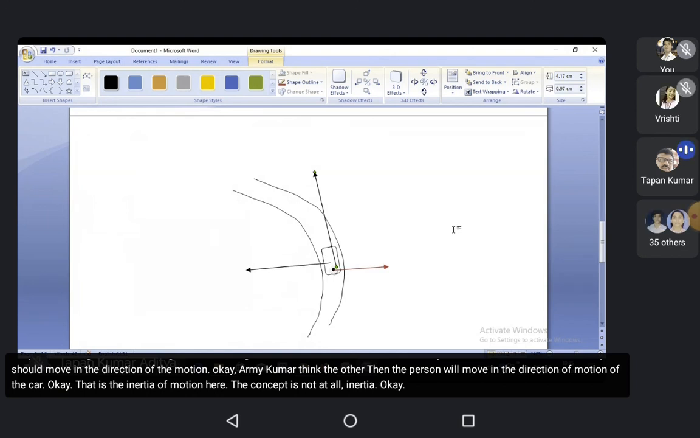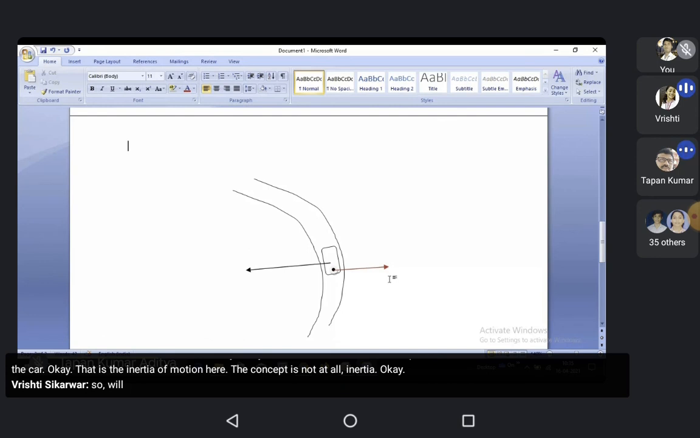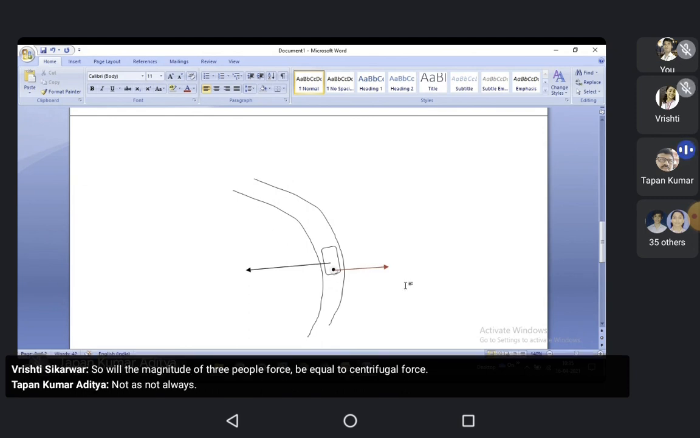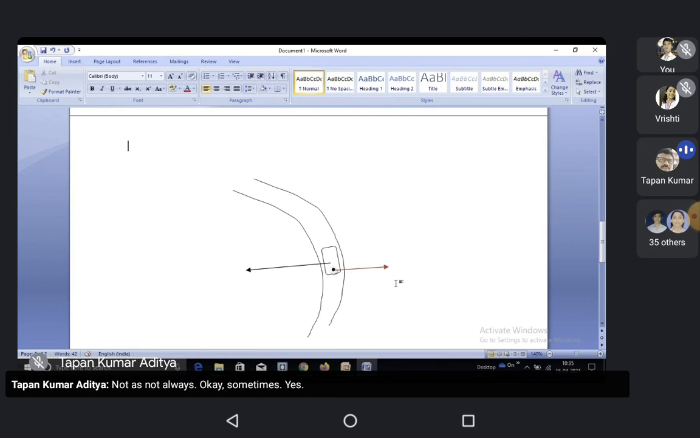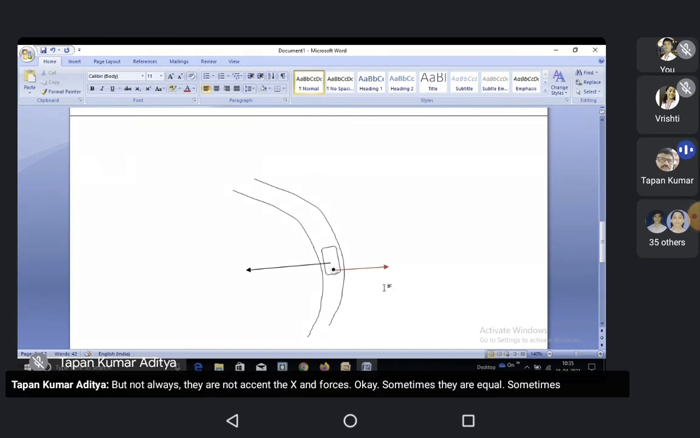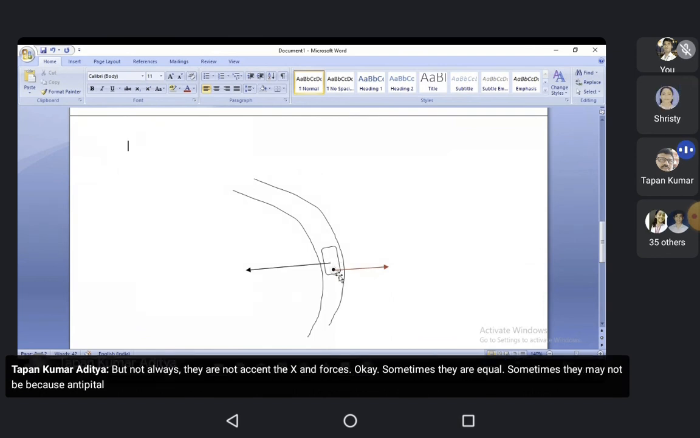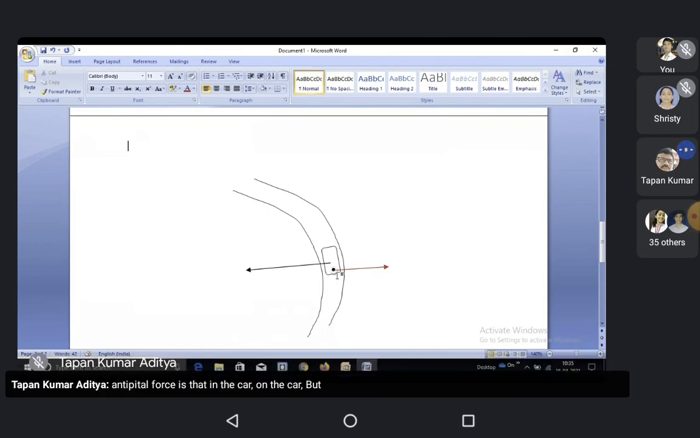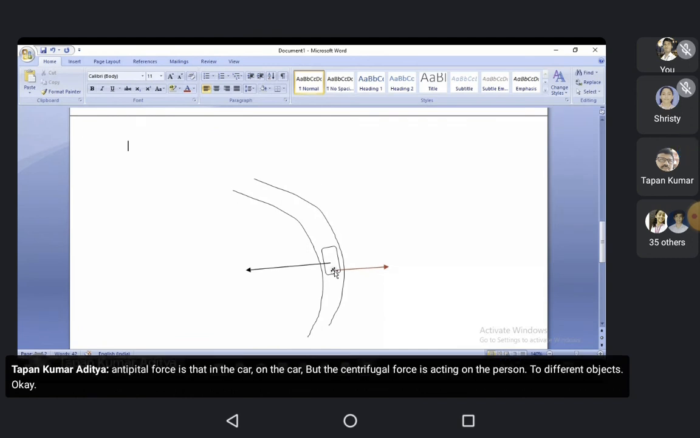So will the magnitude of centripetal force be equal to centrifugal force? Not necessarily, not always. Sometimes yes, but not always. They are not action-reaction forces. Sometimes they are equal, sometimes they may not be equal, because centripetal force acts on the car, but the centrifugal force acts on the person, on different objects.